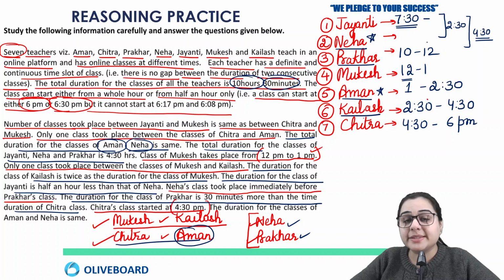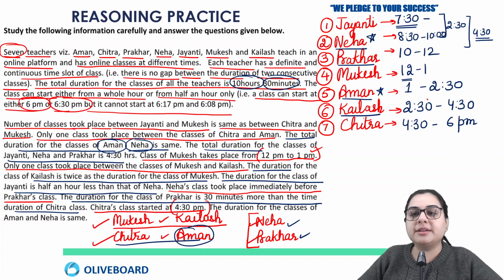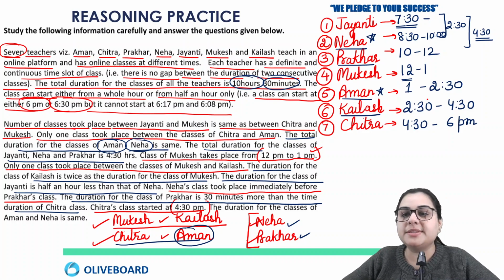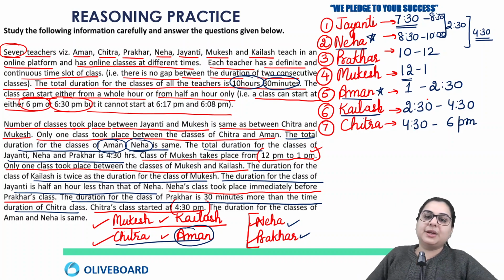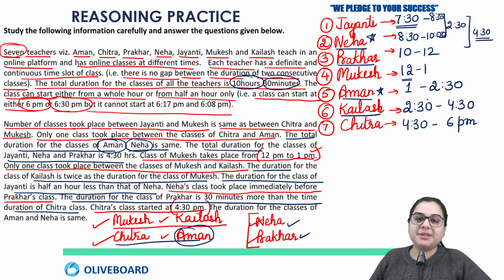And if Neha is ending her session at 10 and taking a class of 1 hour 30 minutes, that means it will start at 8:30 and end at 10 o'clock. So the session for Neha is 8:30 to 10 o'clock, a duration of 1 hour 30 minutes, and that means Jayanti's session, which was starting at 7:30, ends at 8:30. Okay, so this is how this puzzle will be solved.